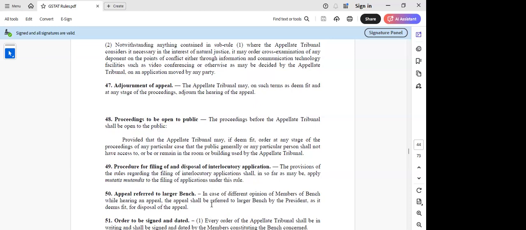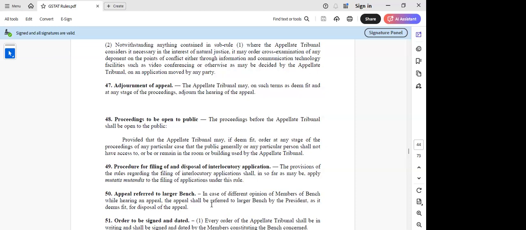Here I have an issue, sir. If there are 2 state benches in Karnataka, just for understanding, say the Bangalore bench and the Hubli bench. Let us presume, as on date it is not there, but let us presume there are 2 state benches, and if there is a difference of opinion in the Hubli bench, then I think it will be referred to the Bangalore bench, right, sir?